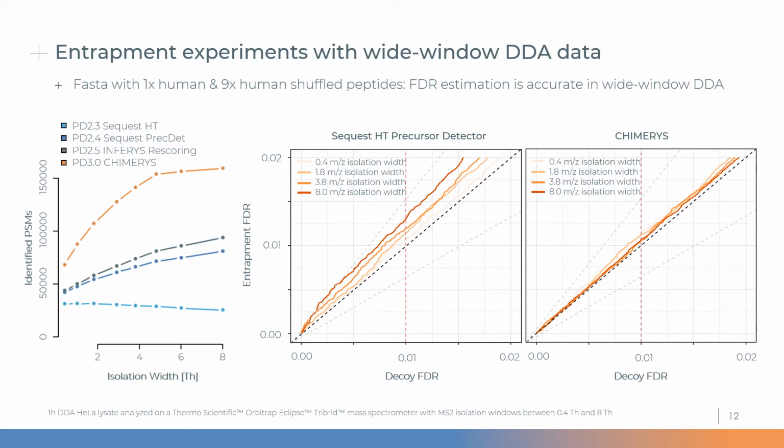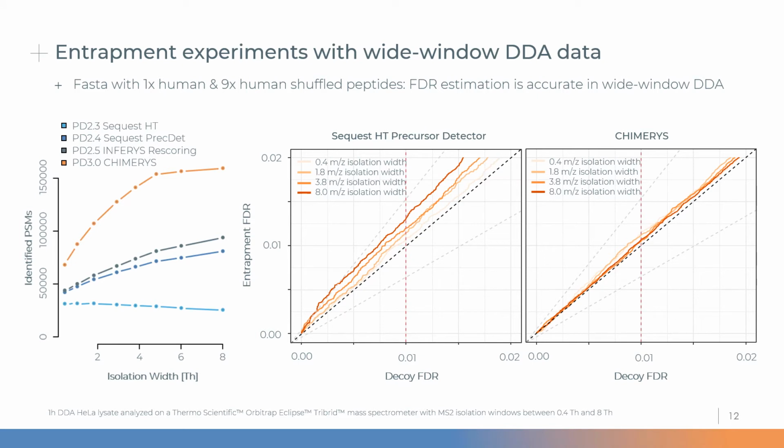And in order to check that, we performed entrapment experiments, searching 4 different isolation windows of a human sample against a human FASTA file, concatenated to 9 copies of itself, where we shuffled peptides at the peptide level. And then we plot the normal target decoy FDR on the x-axis and also calculate an entrapment FDR based on the matches into shuffled peptides and plot that on the y-axis. In these types of plots, a well-calibrated scoring function means that your curve is very close to the diagonal.